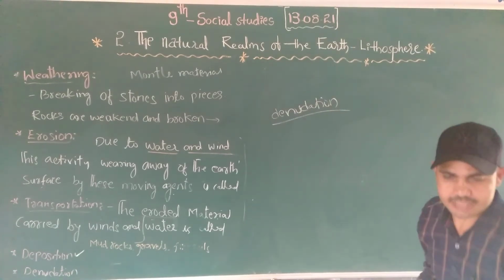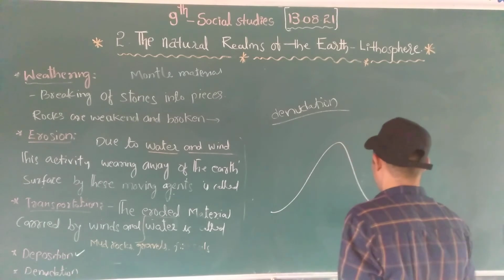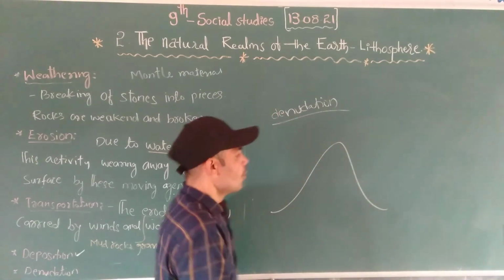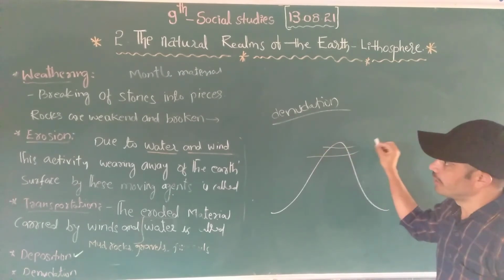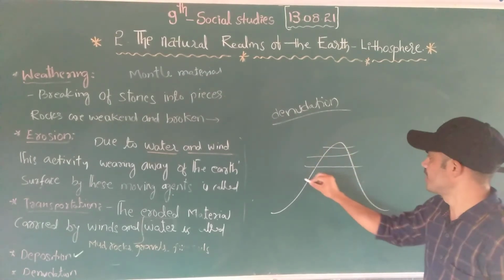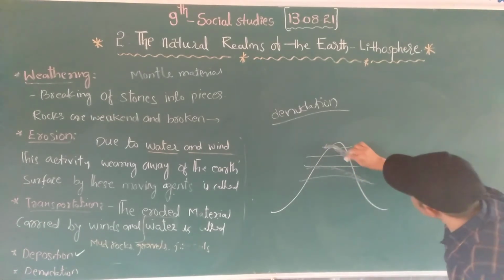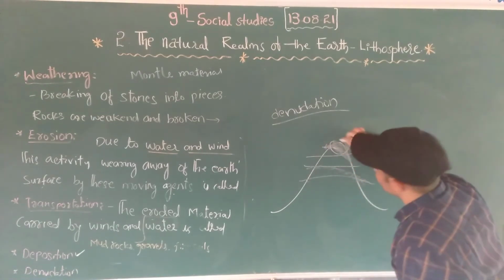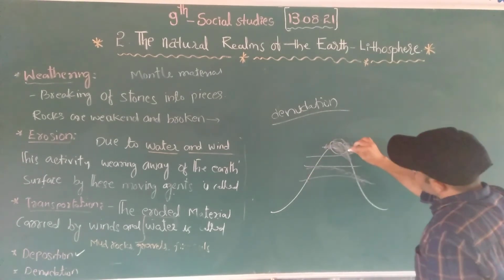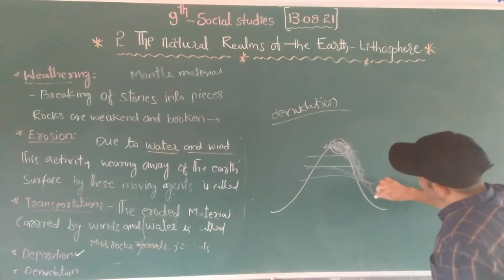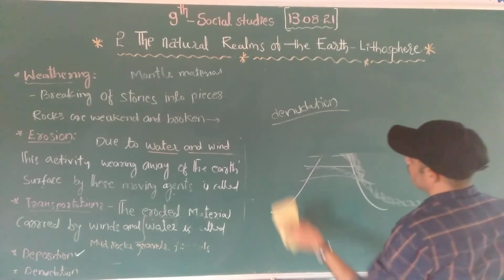What is denudation? You can see this is a mountain. When all these activities happen, the weathering, the erosion, the transportation and the storing, when the erosion starts, the mountain will disappear. The transportation happens from one place to another, then it is stored somewhere. Automatically, this much height will erode.